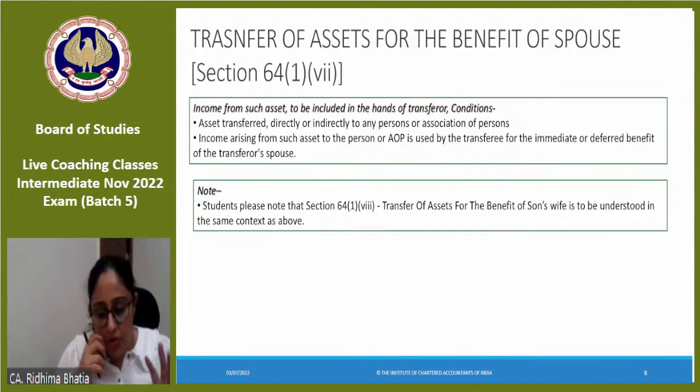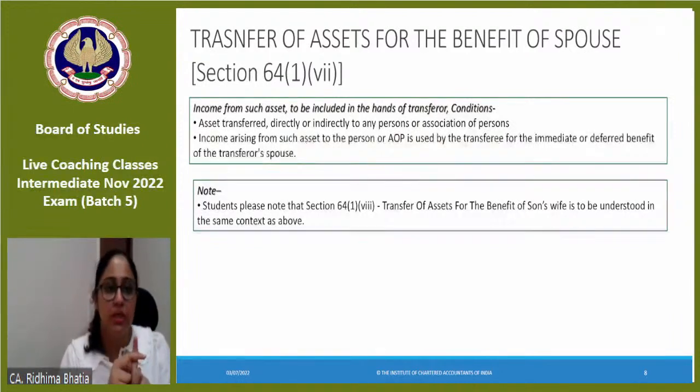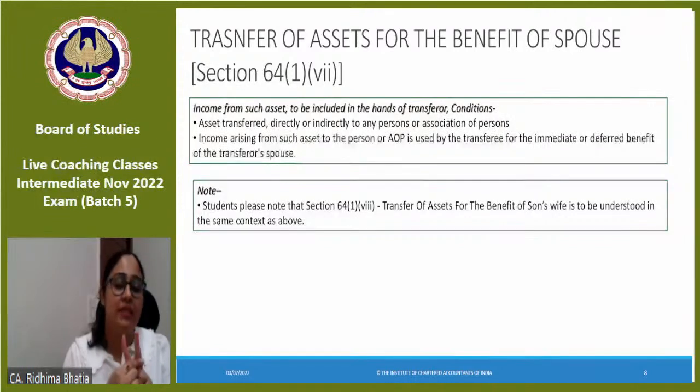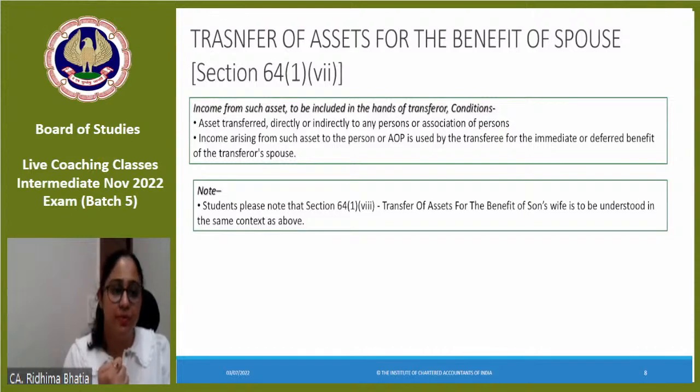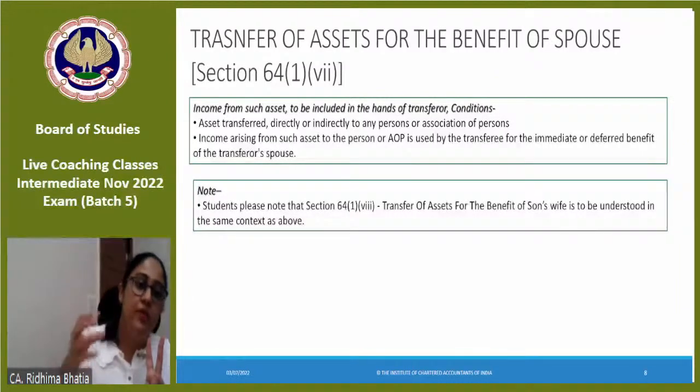So in the spouse case, what all 3 incomes would be clubbed? One is the remuneration income, which is earned from a concern in which the individual has a substantial interest and the spouse does not have the skill. Second is from the transfer of asset, which is given for inadequate or no consideration, except for an agreement of living apart. In that case, other than house property, all the income would be clubbed, because for house property deemed ownership applies. Remember, only the asset income has to be clubbed. The accreted income, which is earned from the income of the asset which is transferred, would not be clubbed.